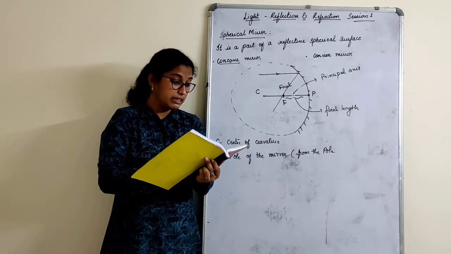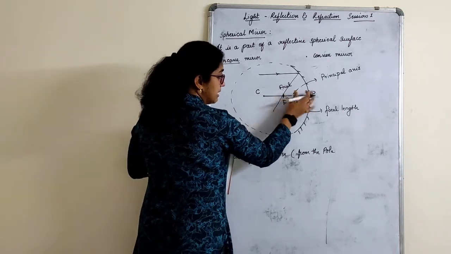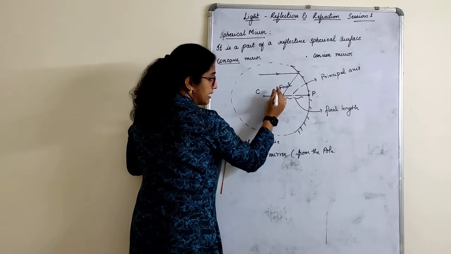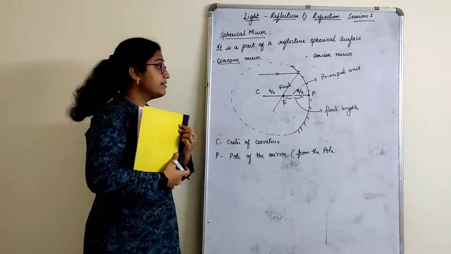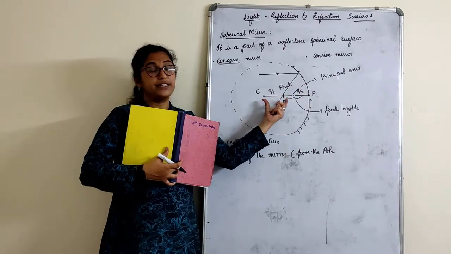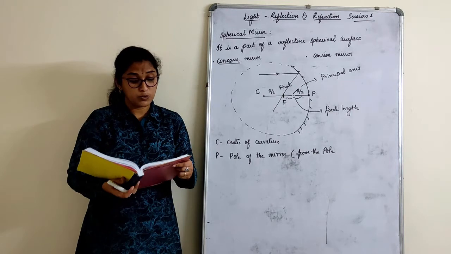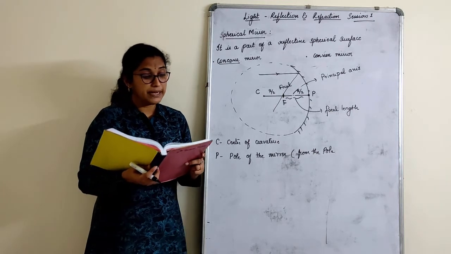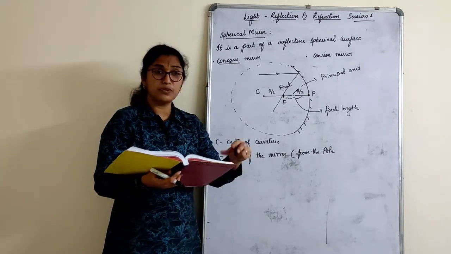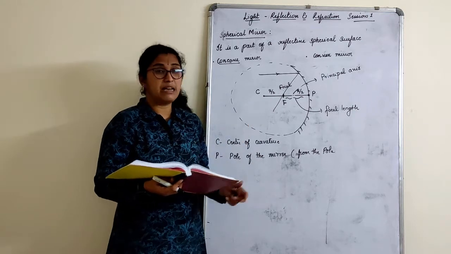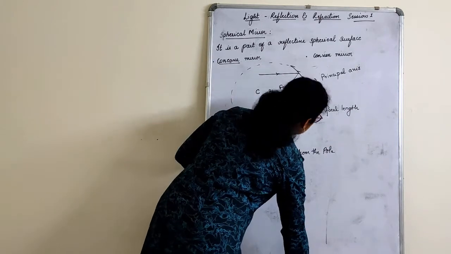Then we have focus, then we also have a focal length. Now if this is radius, this part are equal, can I say this is r by 2 and this is r by 2? Right? This is half of radius. This is also half of radius because this whole is the radius. These points are very important to know. There's one more thing what I have mentioned here. Aperture, it is the effective diameter of the spherical mirror, which we usually don't mention here as an aperture because diameter is usually not mentioned.